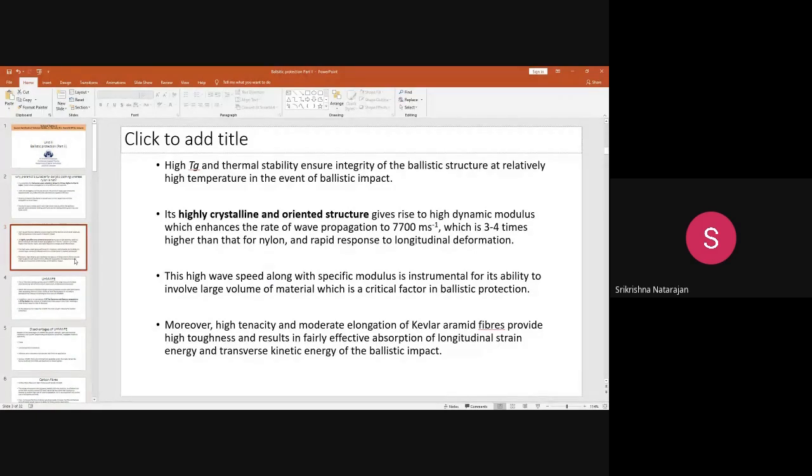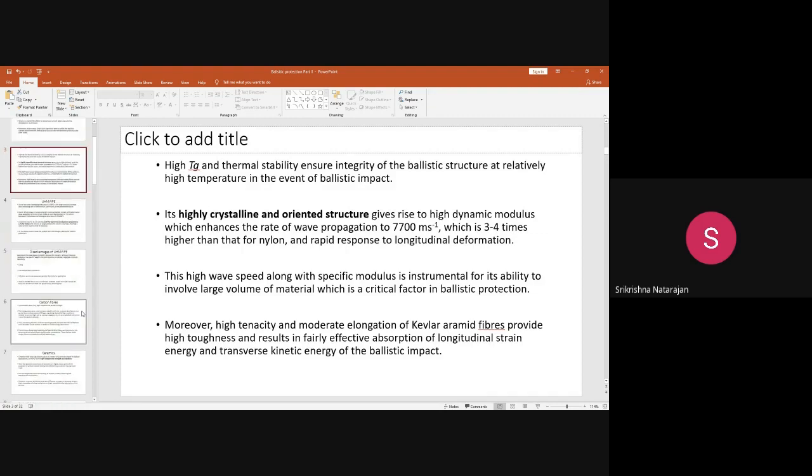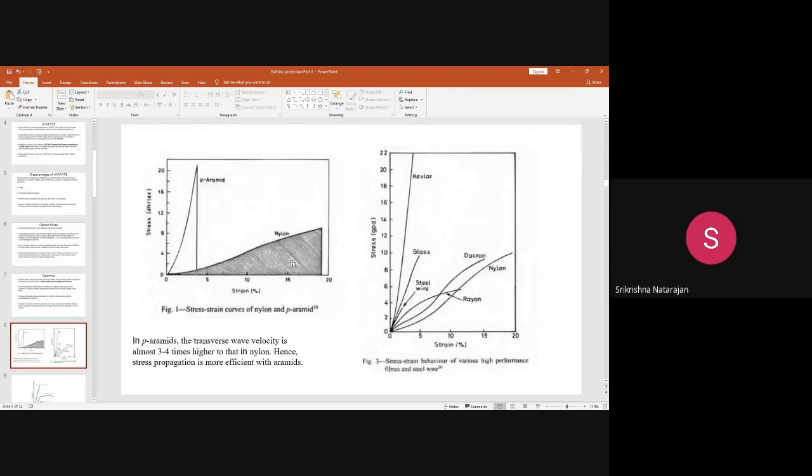The reason is, there are multiple reasons. The main important reason, which I have explained in the previous lecture, the primary requirement of a ballistic protective clothing, is that the fiber used should have a higher modulus. Okay, if you compare the modulus of nylon fibers against fibers like para-aramids, you will observe that the para-aramids have a higher modulus.